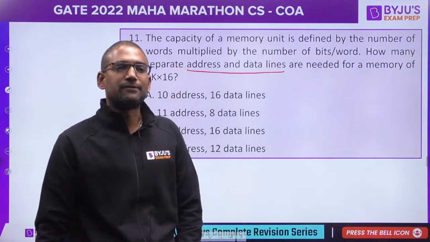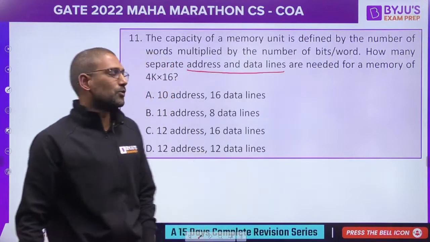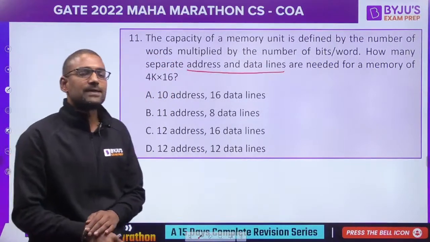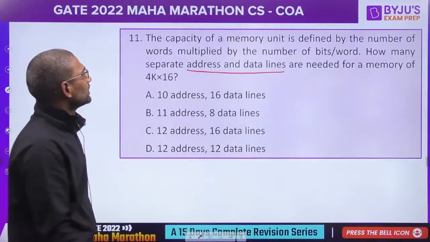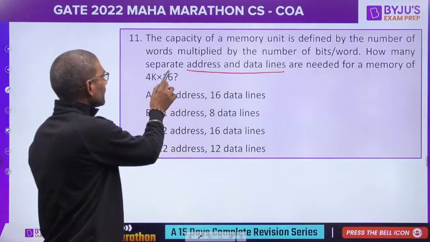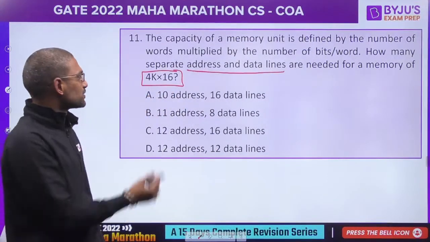So we want how many separate address and data lines. It's clearly given, 4K by 16. What does this mean?